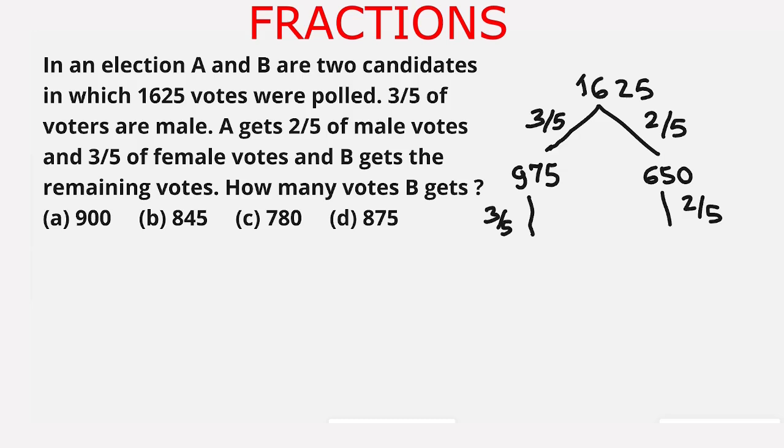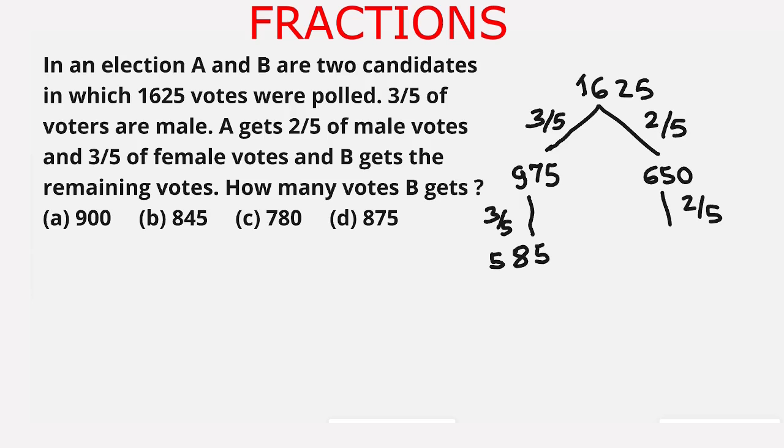5 divides 975. 5 times 1 is 5. 9 minus 5 is 4. 5 times 9 is 45. 45 when subtracted from 47 gives 2. We carry 5, and 5 divides 25 for 5 times. So it is 195, and 195 times 3 is 585.